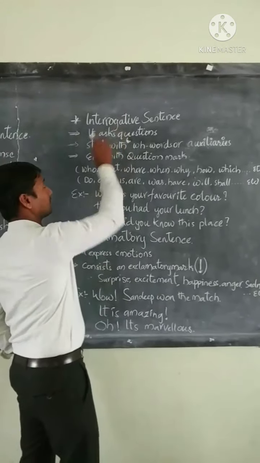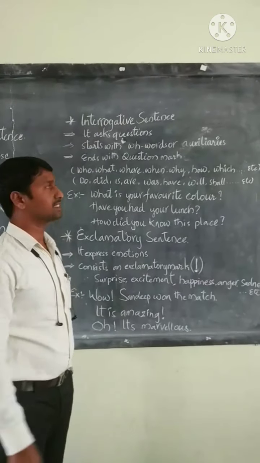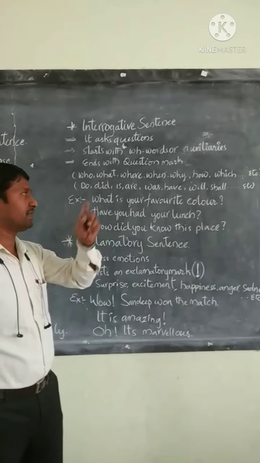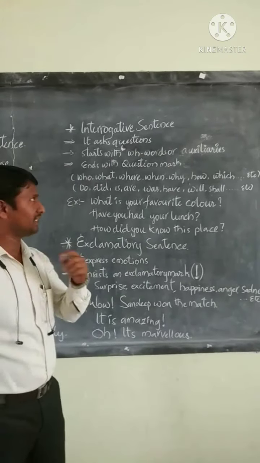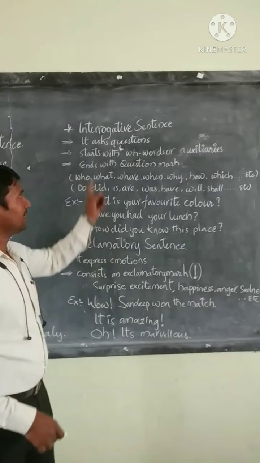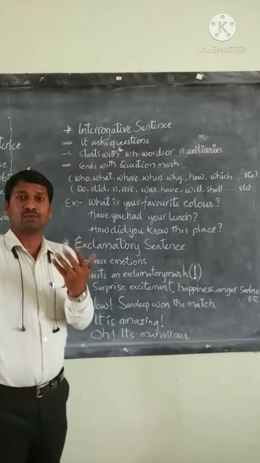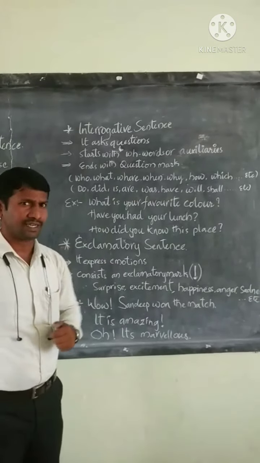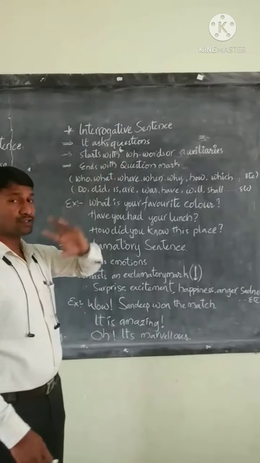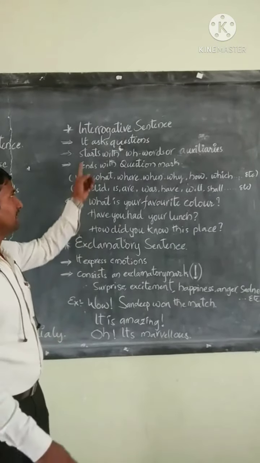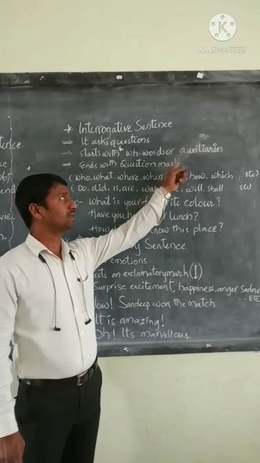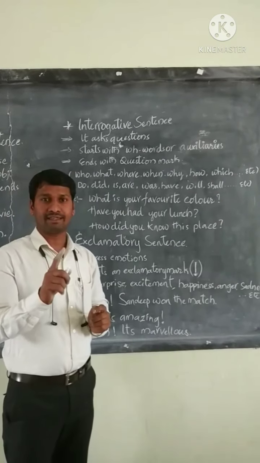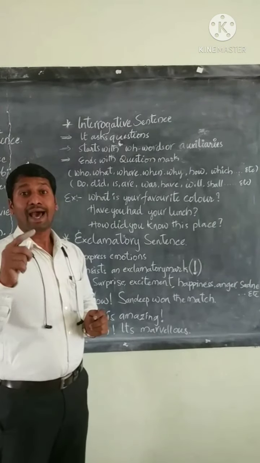Here we go with the third type of sentence, the interrogative sentence. Here we have a few clues or hints to identify an interrogative sentence very easily. Interrogative sentences always ask questions. Whenever we get a question from someone, undoubtedly that is an interrogative sentence. The second point you can remember is that it starts with a double-H word or an auxiliary.